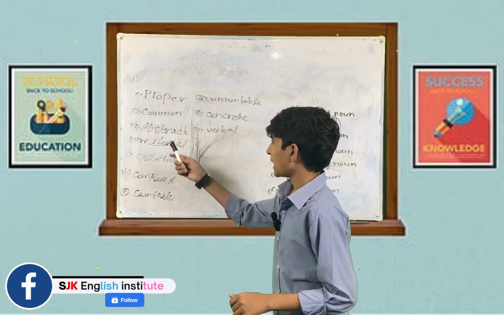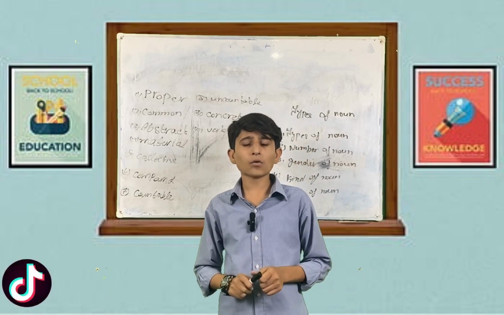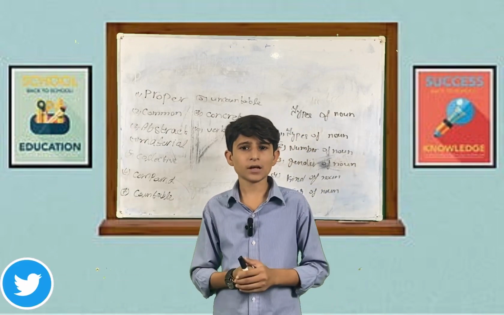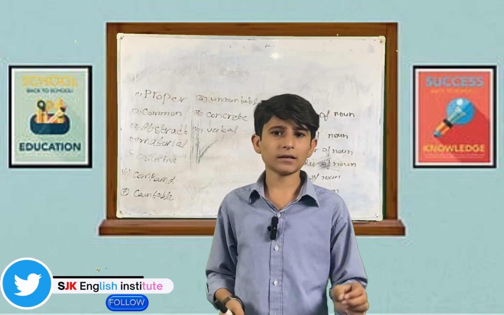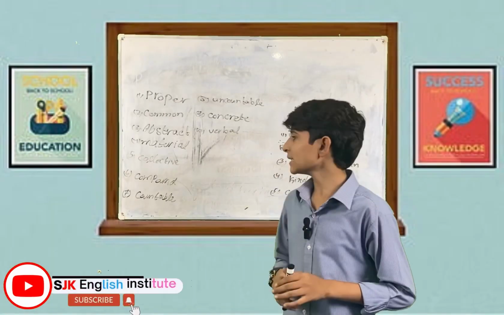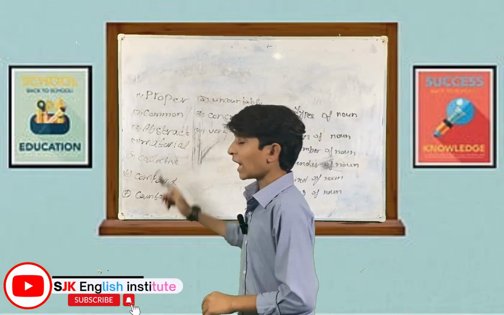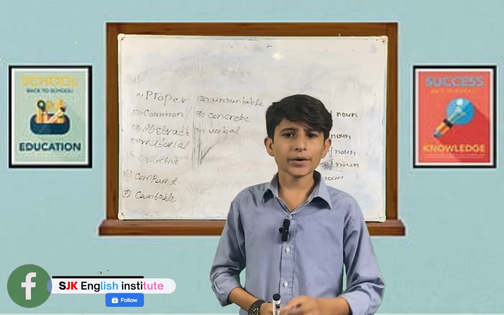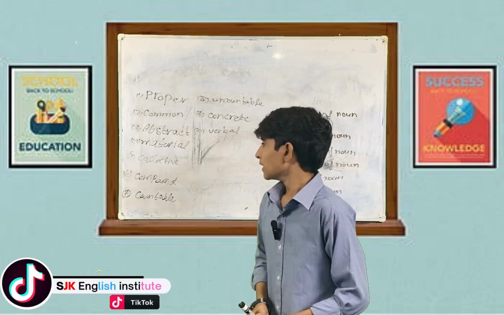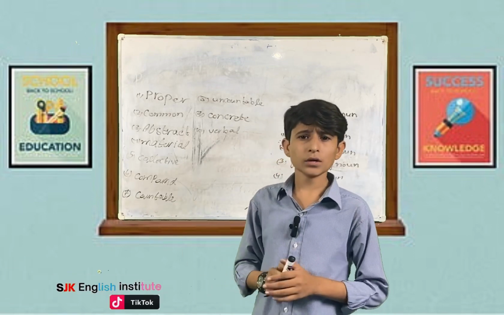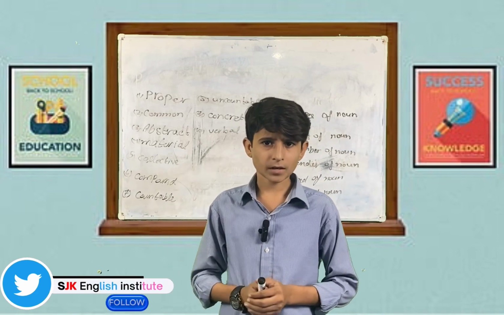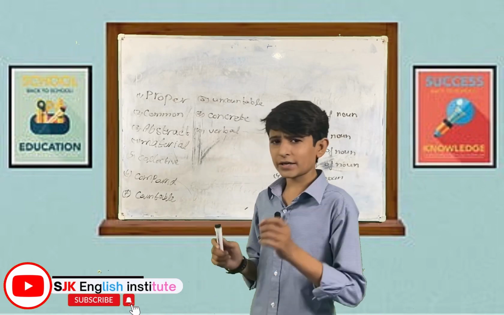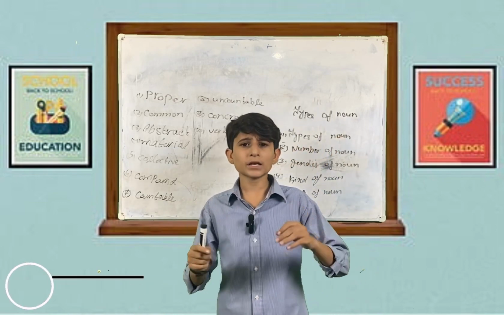After this, we have abstract noun. Abstract nouns are those nouns which cannot be touched or seen and which don't have physical existence, for example, love, pen, etc. Abstract noun also has two types: number one, basic abstract noun, and number two, derived abstract noun. Basic abstract nouns are those nouns which don't have another form, for example, pen, love, etc. After this, we have derived abstract noun. Derived abstract nouns are those which are derived from other words, for example,